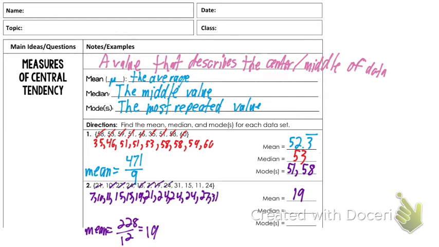Now for the median, we might notice there's exactly 2 numbers in the middle, because both 19 and 21 are 6th and 7th. And those are both in the middle if we count inward. So what do we do when there's 2? You actually go halfway between those numbers. So what's halfway between 19 and 21? 20. Now if you're having trouble finding halfway, mathematically what that means is you take 19 plus 21, take the 2 numbers added together, and divide by 2. You find their average. The mode, what's the most common number we see here by far? 24, right? We see 3 of them, versus only seeing 2 of the 15. Okay, any question on that?